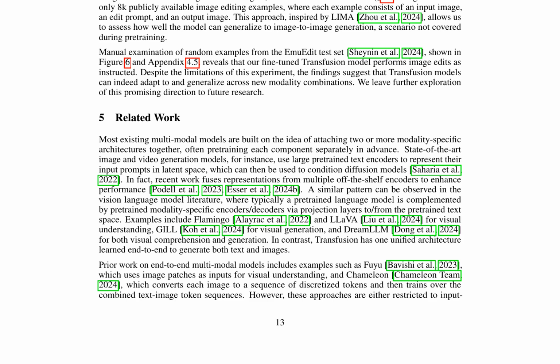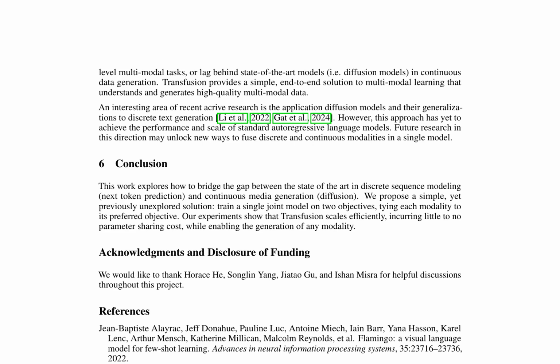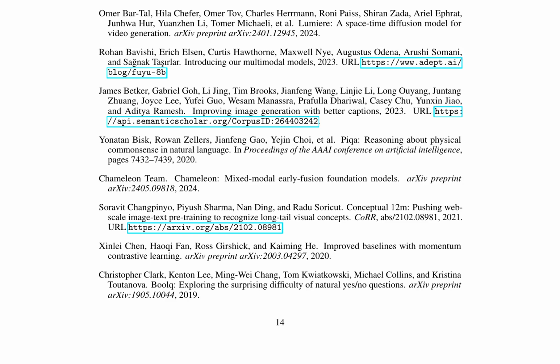The paper also discusses related work, including Flamingo, which uses image patches as inputs for visual understanding, and Chameleon, which converts images to sequences of discretized tokens before training over combined text-image token sequences. However, these approaches are either restricted to input-level multimodal tasks or lag behind state-of-the-art models in continuous data generation. Furthermore, the paper highlights the application of diffusion models and their generalizations to discrete text generation, as seen in Li et al. 2022, and Gat et al. 2024. This research direction may unlock new ways to fuse discrete and continuous modalities in a single model.